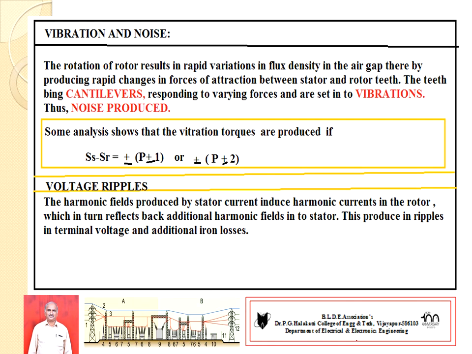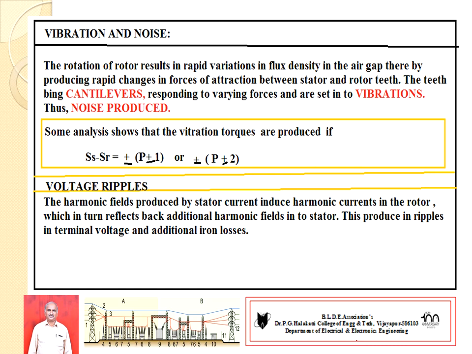The rotation of the rotor also results in rapid variation of flux density in the air gap, which produces rapid changes in the forces of attraction between stator and rotor teeth. Hence, the teeth of the rotor act like cantilevers, continuously subjected to varying forces.